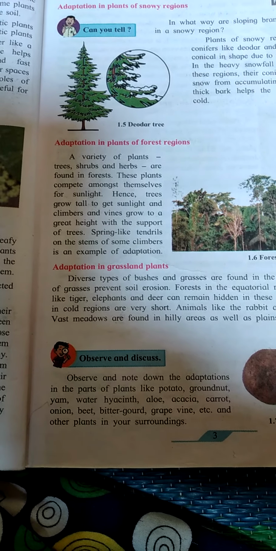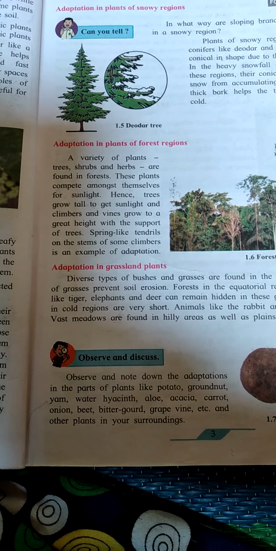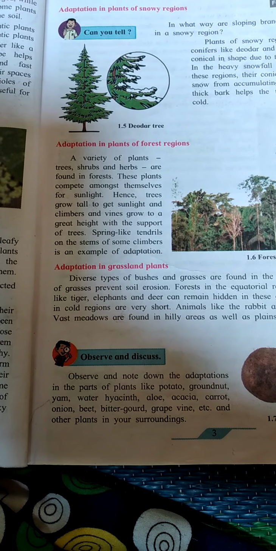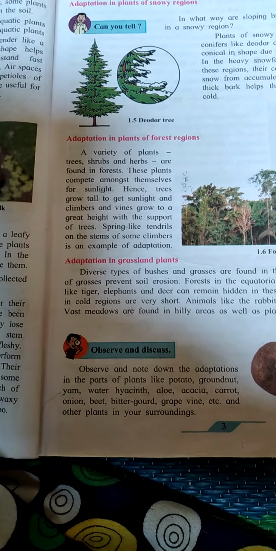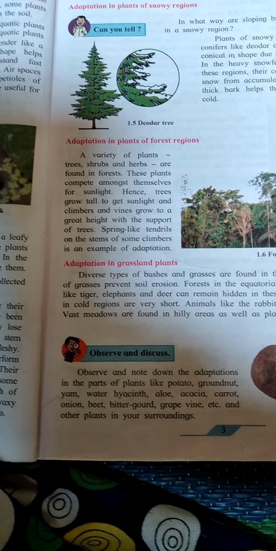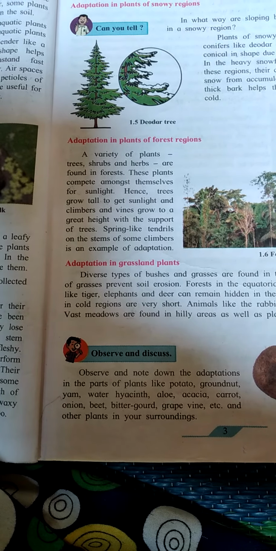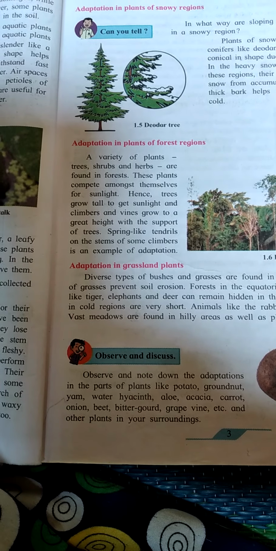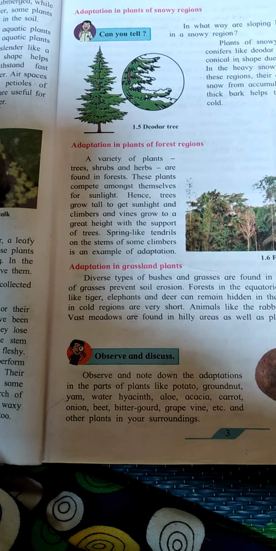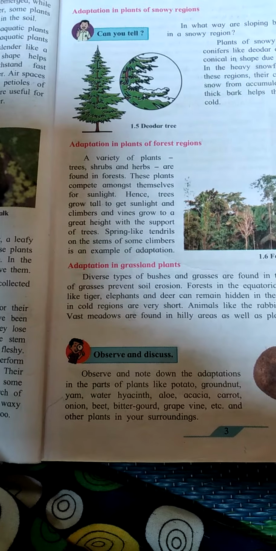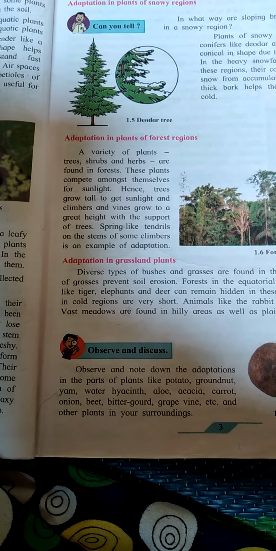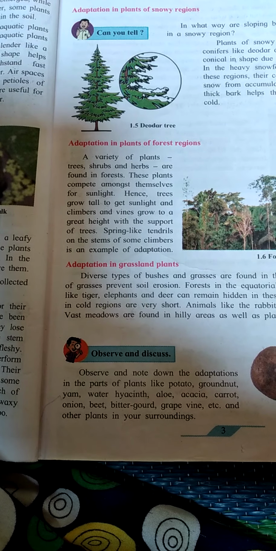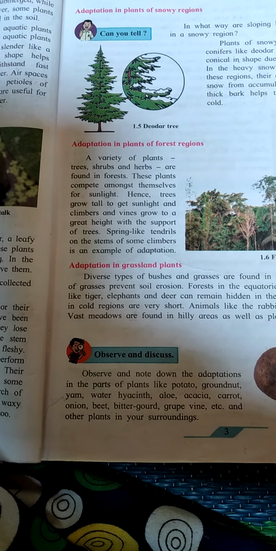Adaptation means gradual changes which occur in plants to adjust themselves to their respective conditions. This is an example of adaptation in plants of forest region. These plants compete amongst themselves for sunlight. Hence trees grow tall to get sunlight. Okay.